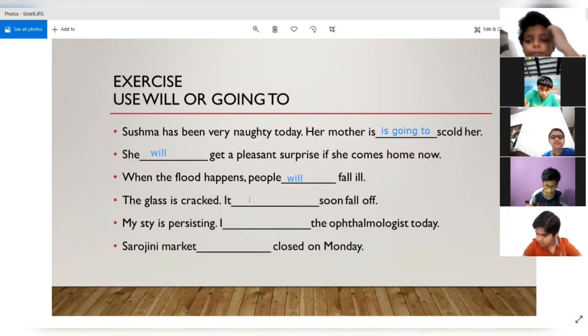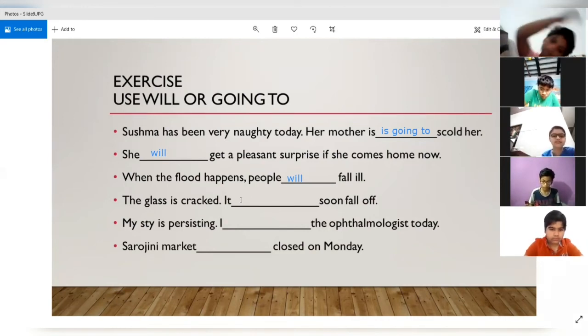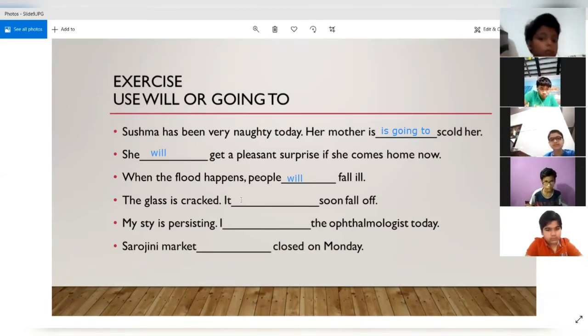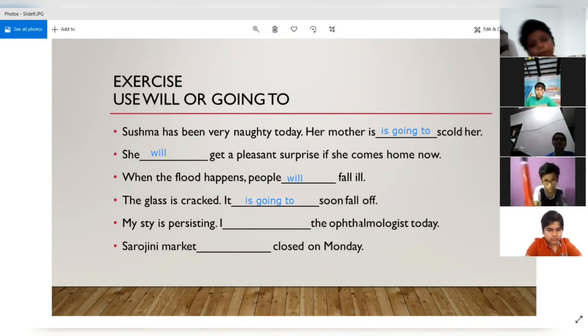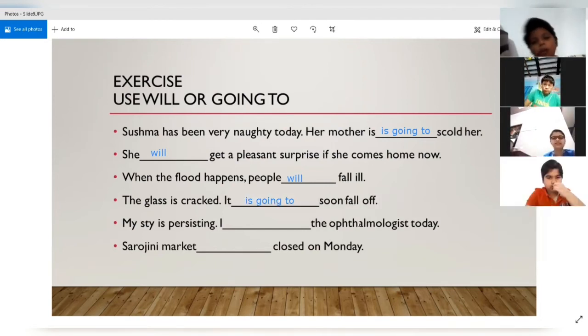Yes, sir. And this is also not such an event which is beyond our control. We can get it mended, right? So it is more appropriate for us to use going to over here. All right. It is going to soon fall off. All right. Rishik,